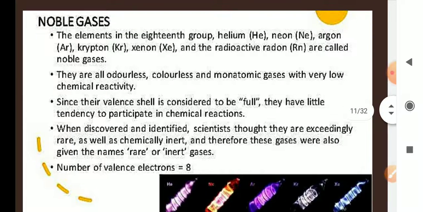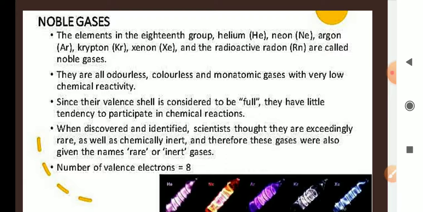Now noble gases. The elements in the 18th group, that is the noble gases group: helium, neon, argon, krypton, xenon, and the radioactive radon are called noble gases. They are all odorless, colorless, monoatomic gases with very low chemical reactivity. They do not participate in any reaction. Since their valence cell is considered to be full, they have little tendency to participate in chemical reactions.